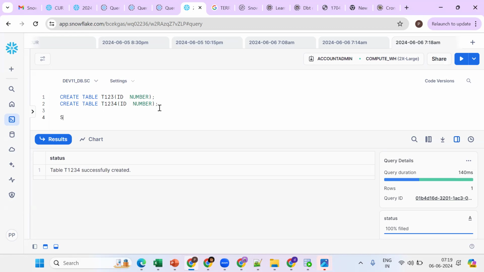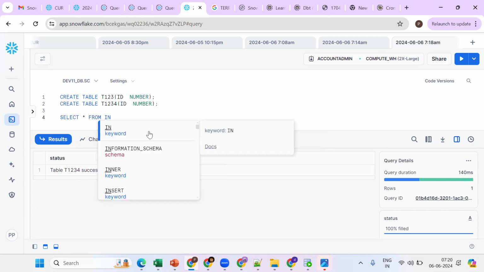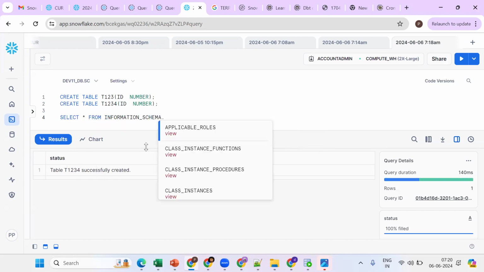Got a point. See, we have the concept of select star from what schema? Information schema. Okay, how to get the list of columns? Show columns. Same thing. In a similar fashion, tables is there, and in a similar fashion, columns is there.